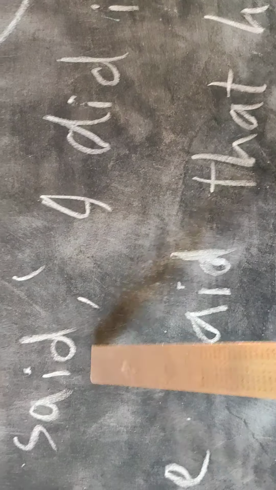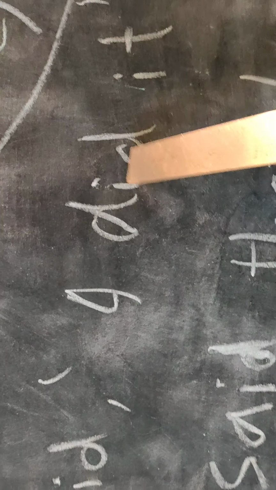But if he said, I did it, that means in the reporting verb the tense is in past form, and "did" is also past form. "Said" and "did" mean it is in simple past form. If it is simple past, then simple past will become past perfect.